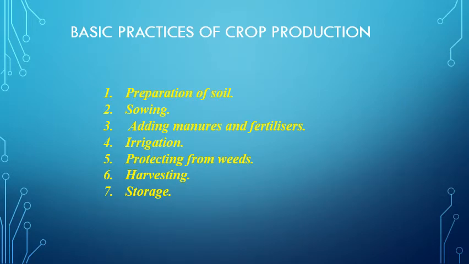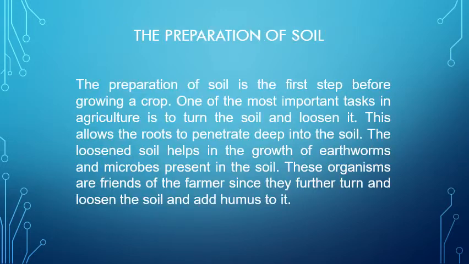Some of the basic practices of crop production are: first is preparation of soil, second sowing, third adding manures and fertilizers, fourth irrigation, fifth protection from the weeds, sixth is harvesting, and seventh is the storage. Now the first is preparation of the soil.